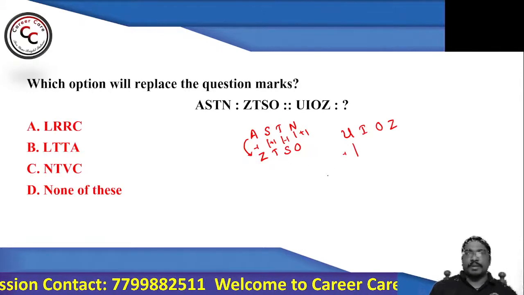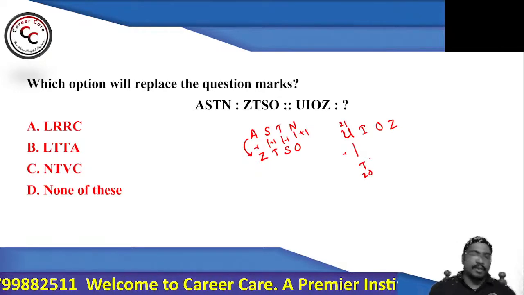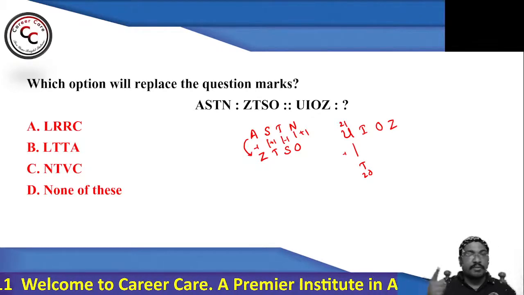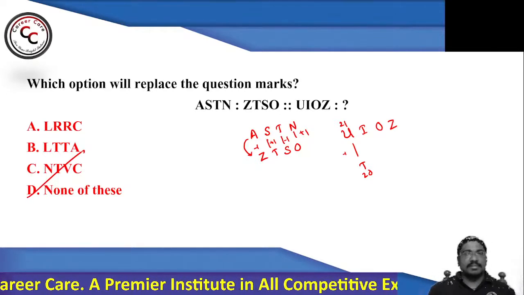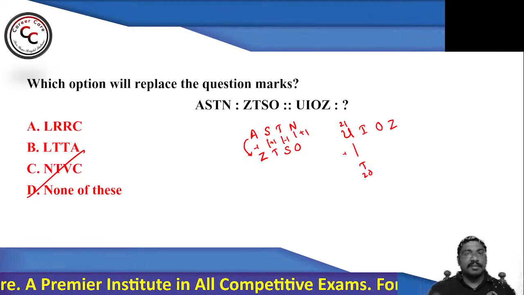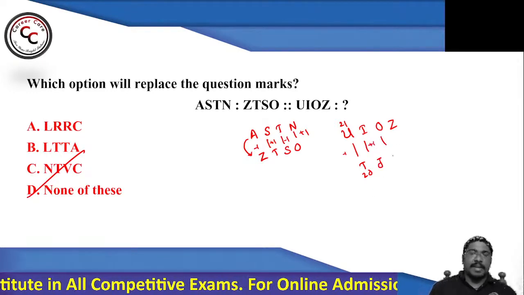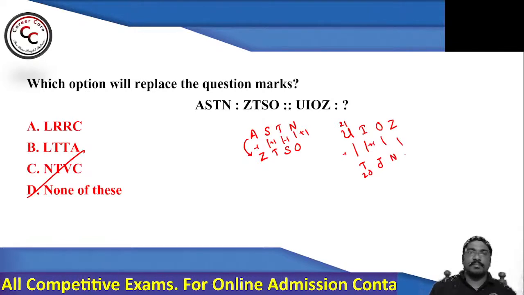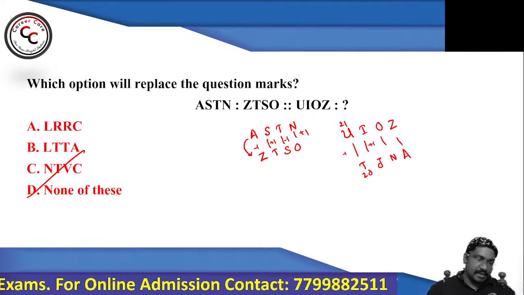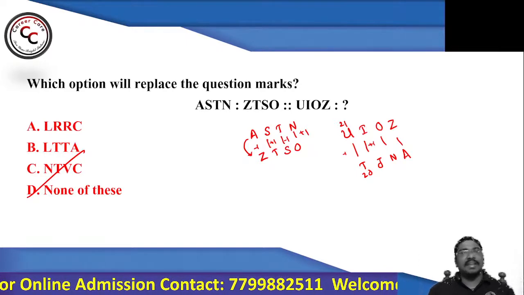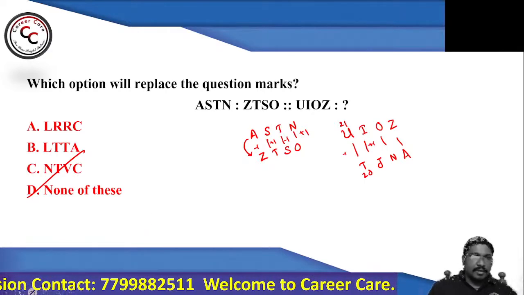So U minus 1: U's position is 21, 21 minus 1 is 20, and the 20th letter in the alphabet is T. Can you find T as the first option? No. So you can take none of these. If you want the answer clearly, see: I plus 1, the next letter is J. O minus 1 is N. And Z's next letter is A. So T, J, and A. In the options you cannot find T, J, and A, right? So that's why you can go with none of these. No issue in that. Right?